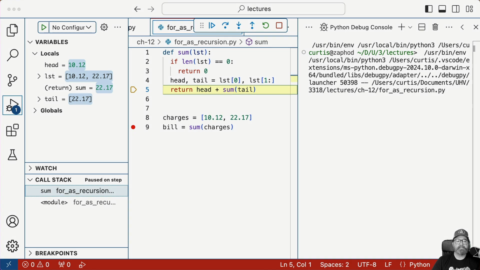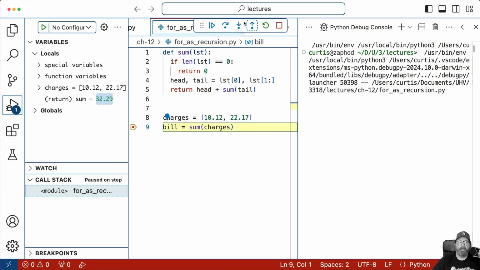But now you can see the sum 22.17, this return value, that's this right here. So it's 22.17, which originally was 22.17 plus 0. And our head is 10.12 plus that. So we're going to add up these two values, and that's going to be the value that's returned down here to the module level. That's the value that's going to be returned to the caller here. So let's go ahead and run that once more.